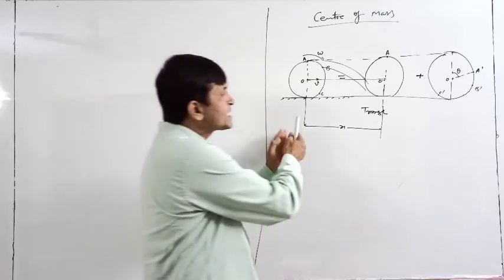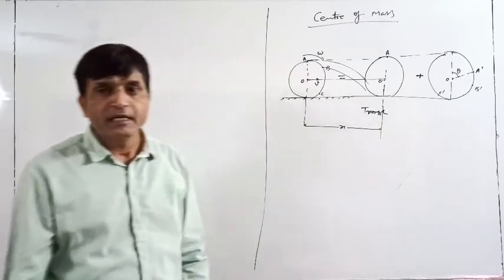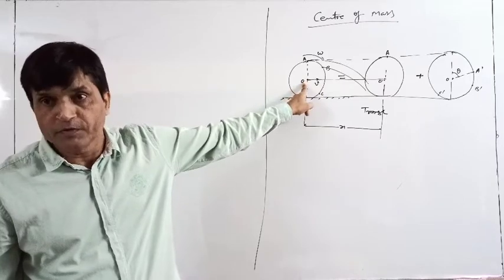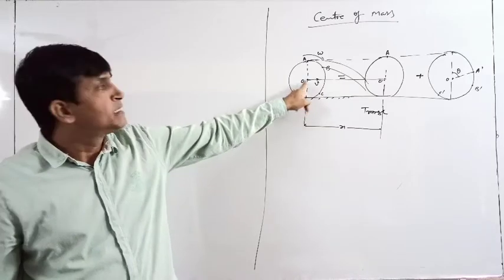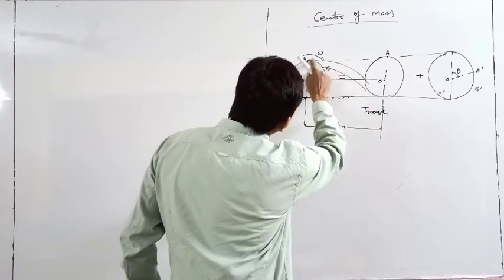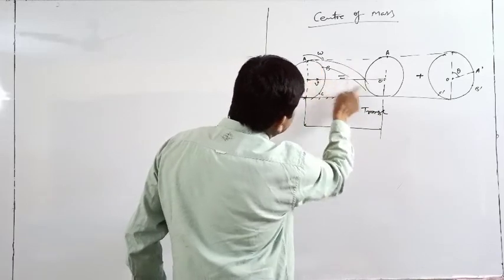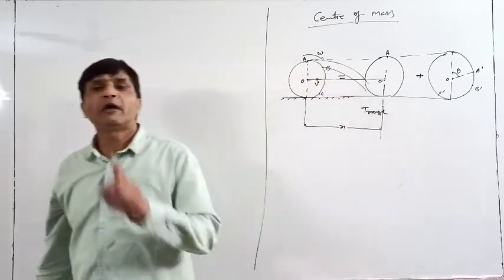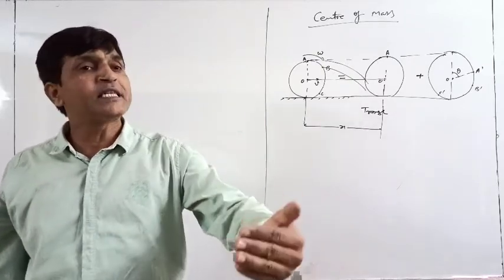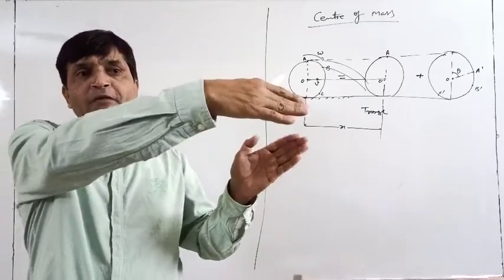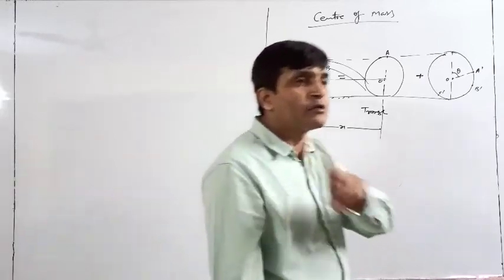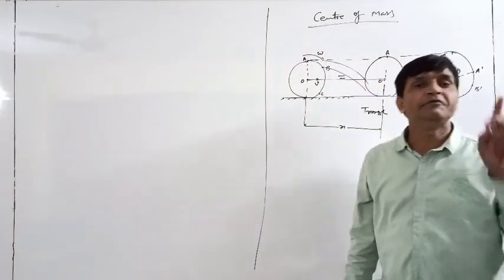So the distance traveled by the wheel is the same as the distance traveled by point O. Getting or not? Point A is going like that, and this is the distance traveled by point A. This is the distance traveled by point B. The distances traveled by point A and point B are different than the actual distance traveled by the wheel, but the distance traveled by point O is the same as the total distance traveled by the wheel.